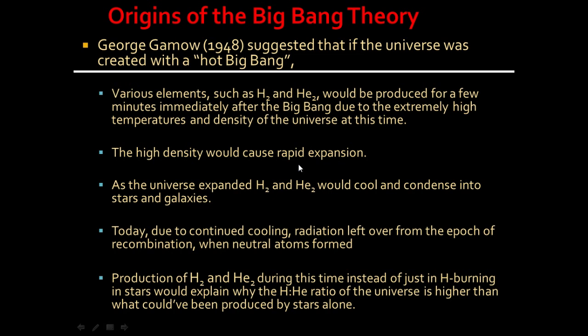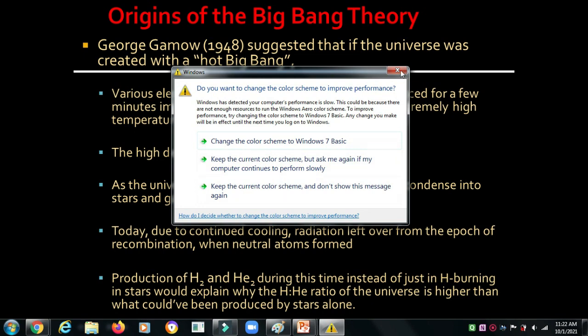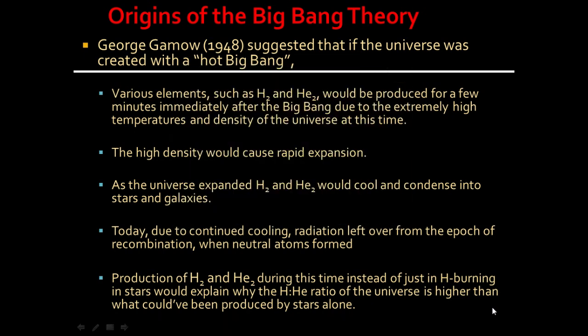Today, due to the continuous cooling, there is radiation left over from the epoch of recombination, when neutral atoms formed, right? Production of hydrogen and helium during this time, instead of just hydrogen burning in stars, would explain why the hydrogen-helium ratio of the universe is higher than what could be produced by stars alone. So it is a basic thing. Galaxies or stars, everything is formed with hydrogen and helium gases, right?